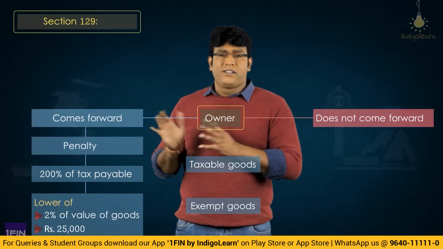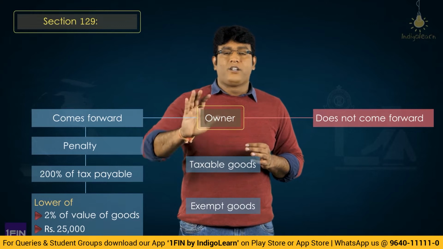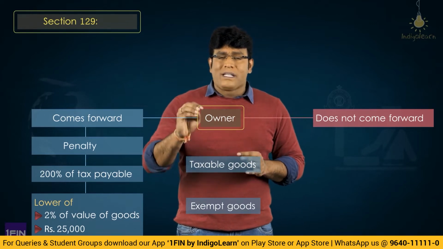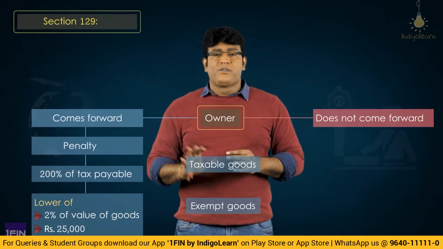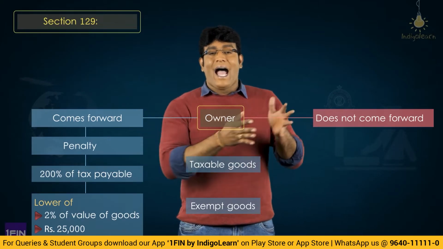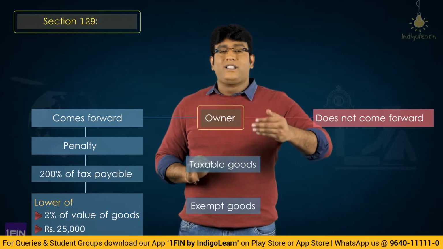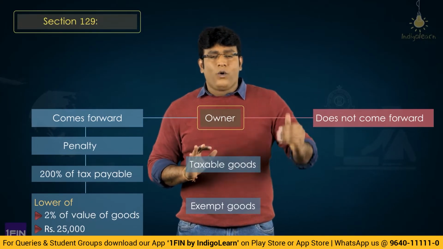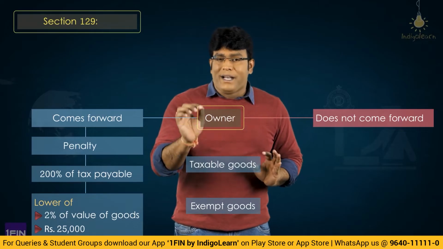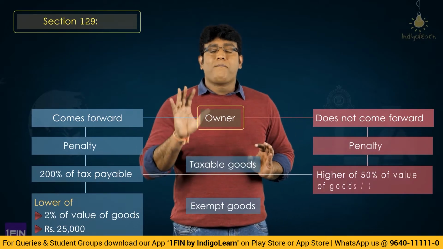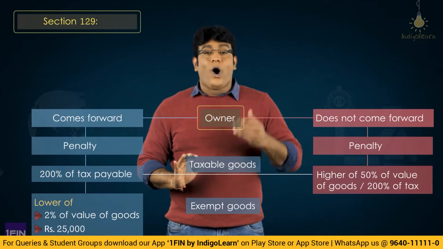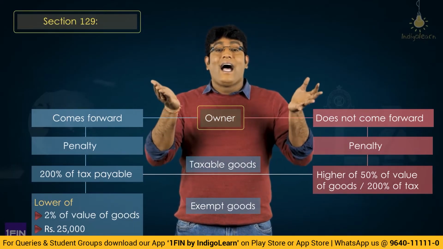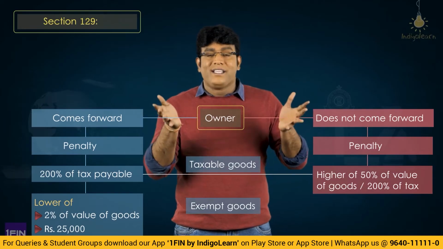So if the goods are taxable goods, penalty is 200% of the tax payable. And if the goods are exempted goods, penalty will be 2% of the value of the goods or 25,000, whichever is lower. And on the other side, if the owner does not come forward, here penalty is much more, my dear friends. If the owner does not come forward, then the penalty shall be 50% of the value of the goods or 200% of the tax payable, whichever is higher, not lower, whichever is higher.